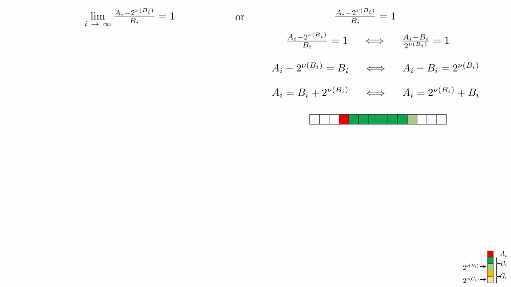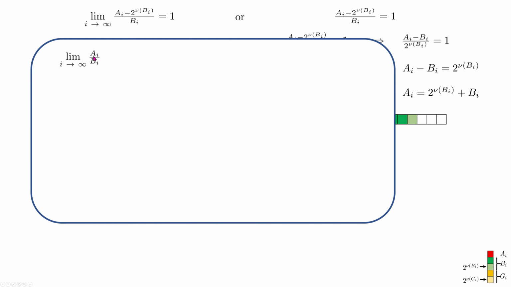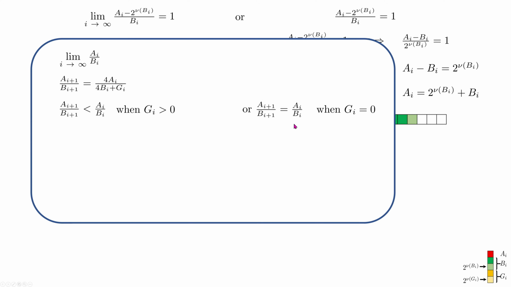Now we will quickly check if the fraction ai over bi has a limit. As we know so far, ai is always growing multiplied by 4, and bi is always growing multiplied by 4, plus gi is added to the newly created bi. As we can see, this fraction will be decreasing when gi is greater than 0, or this fraction will be fixed when gi is equal to 0.